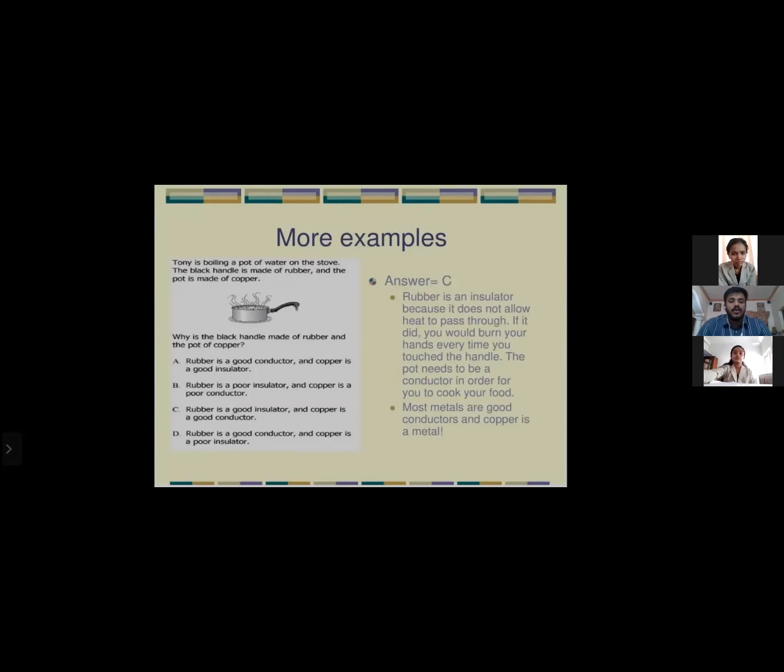Here we know the answer is C, because rubber is an insulator, it does not allow heat to pass through. If it did, you would burn your hands every time you touched the handle. The pot needs to be a conductor in order for you to cook your food. Most metals are good conductors and copper is a metal.